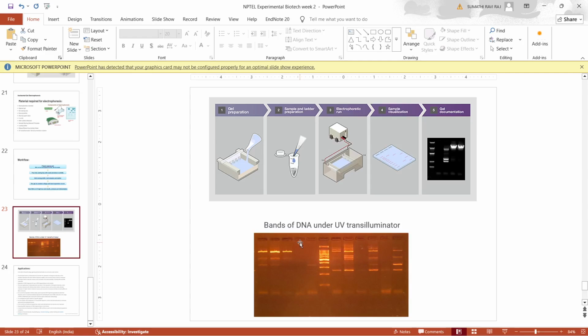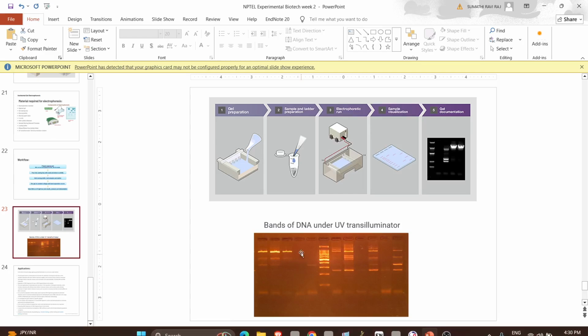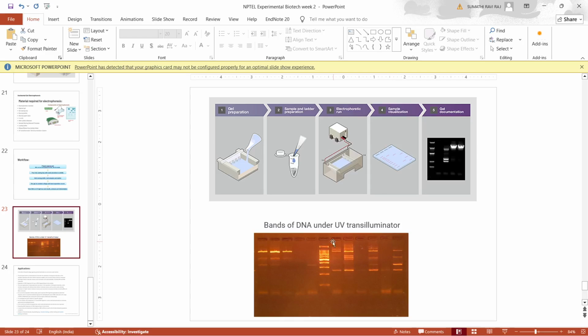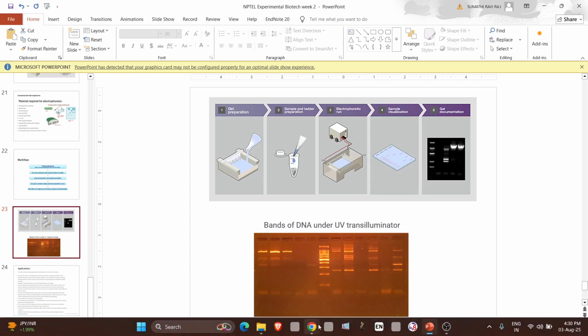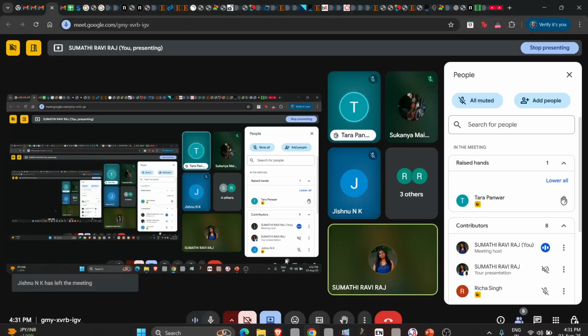Or if your plasmid is degraded or if your RNA is degraded, you will not get a crisp band like this, you will get a smear. So that also you can see, whether it's degraded or not. So if you have genomic DNA contamination, you will usually find higher molecular bands other than the molecular weight of your plasmid, near your wells. Hope that answers your question.